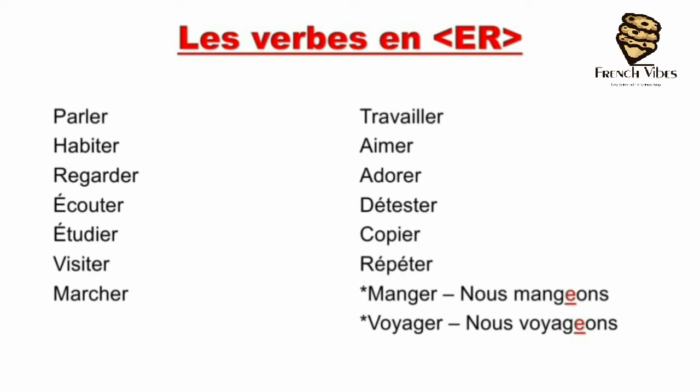So it will be pronounced as nous mangeons, and for voyager it will be nous voyageons. So that E is pronounced here, ion. Alright. So till now we saw all the conjugations in affirmative form.